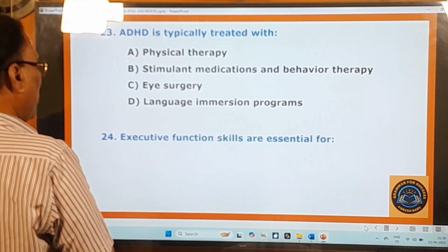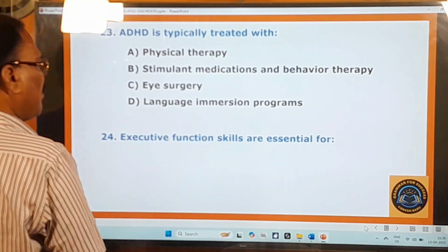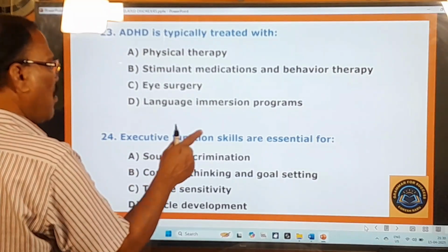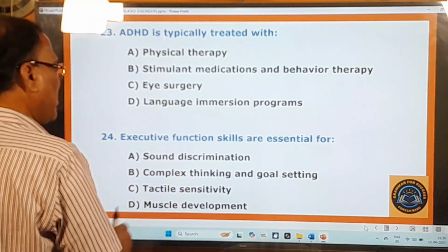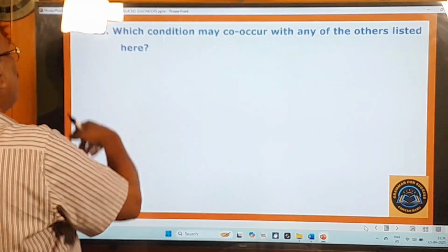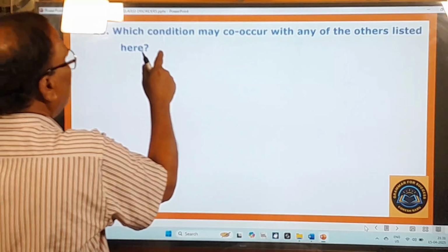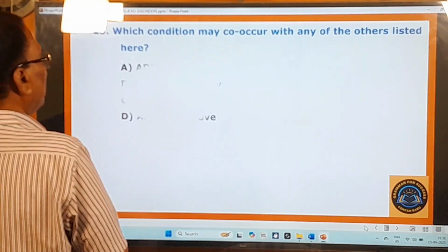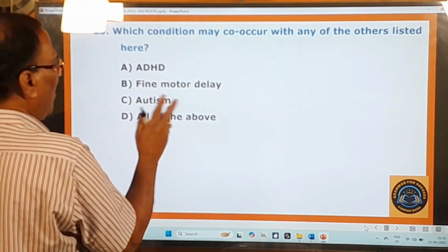Go to the last but one question. Executive function skills are essentially for sound discrimination, complex thinking and goal setting, tactile sensitivity, muscle development. The last question of this exercise is 25th one. Which condition may co-occur with any of the others listed here? ADHD, fine motor delay, autism, all of the above.